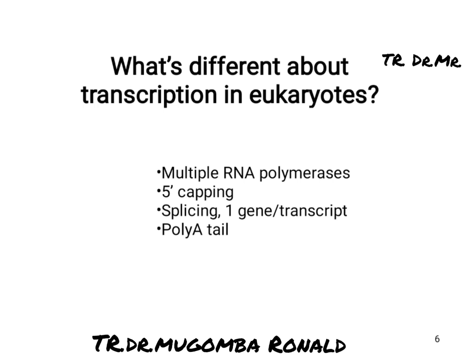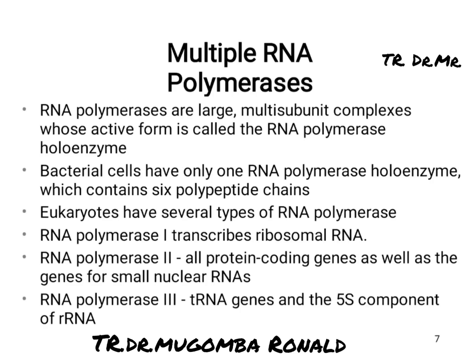Now, we have 5' capping in eukaryotic transcription, yet in prokaryotes we do not have capping. We have splicing; on the other side, we don't have splicing. We have a poly A tail being added. In other words, we have what we call post-transcriptional processing of the heteronuclear RNA, which does not exist in prokaryotes.